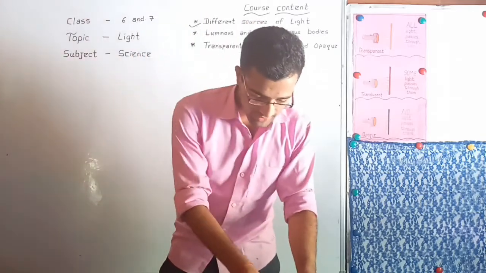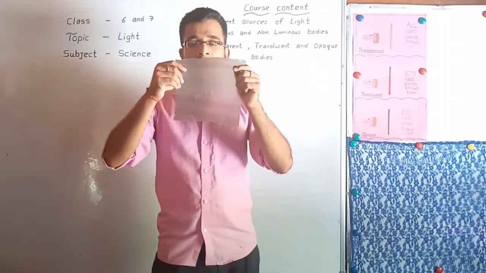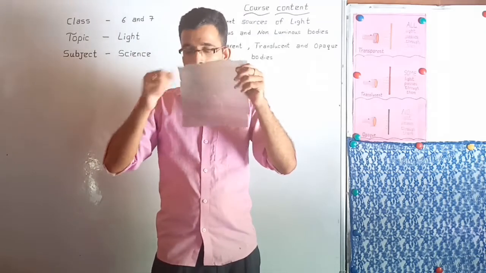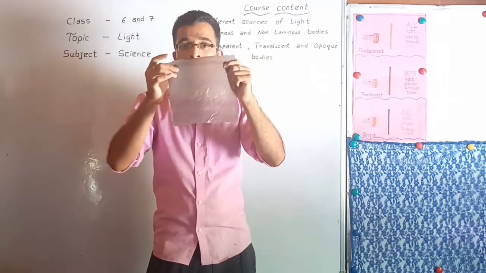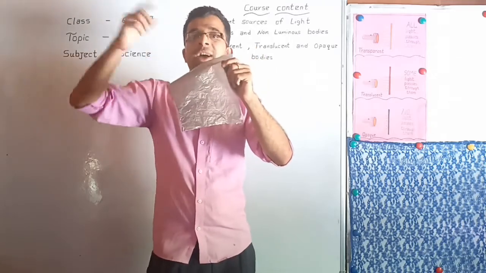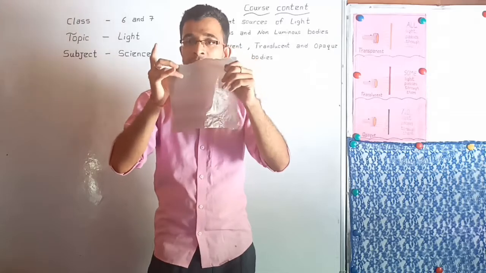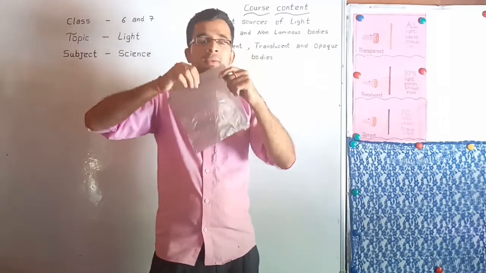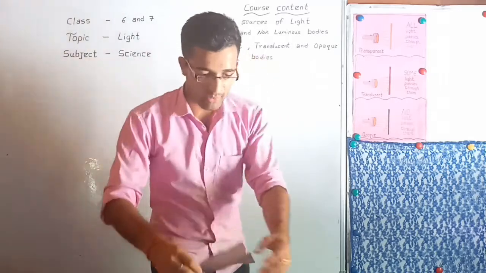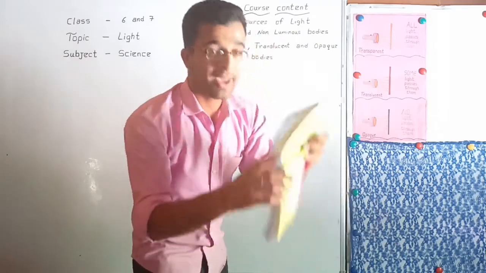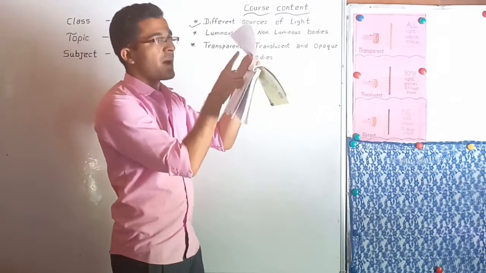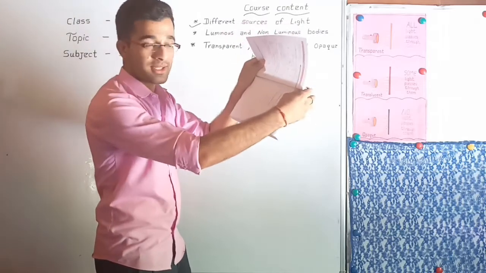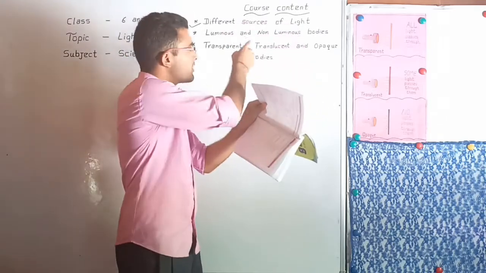Like, I have one example for you. Here you can see this plastic paper. Have you seen, from this plastic paper light can pass partially. So this is one example for translucent body. In the same way, paper. Look at this paper. Through this paper light can pass partially. Have you seen this? Yes. This is one example for translucent object.